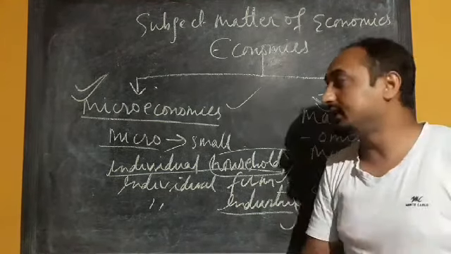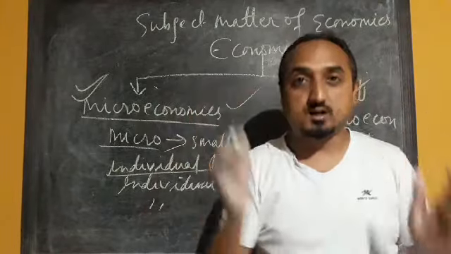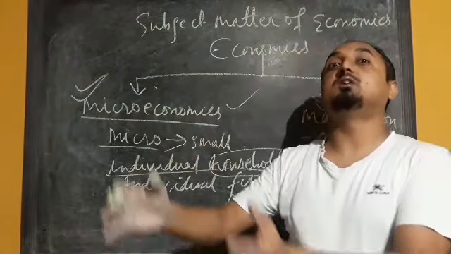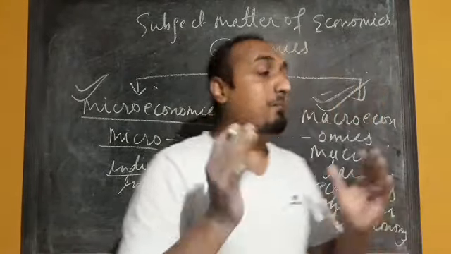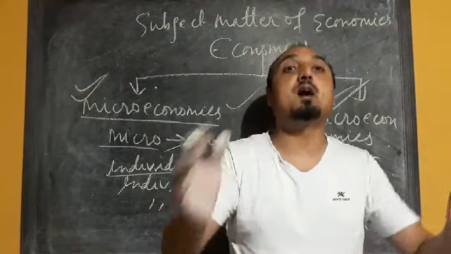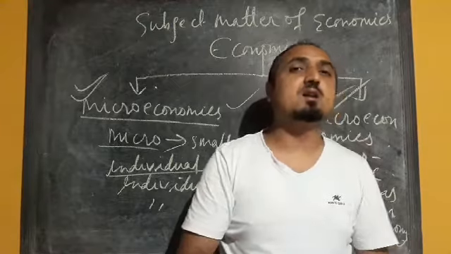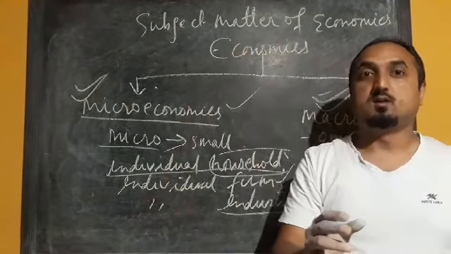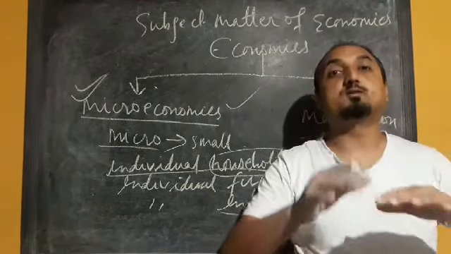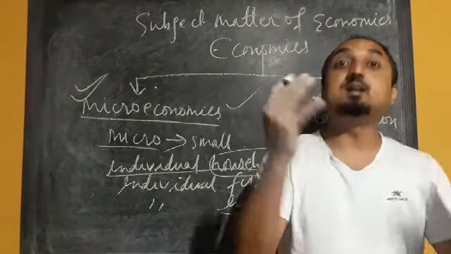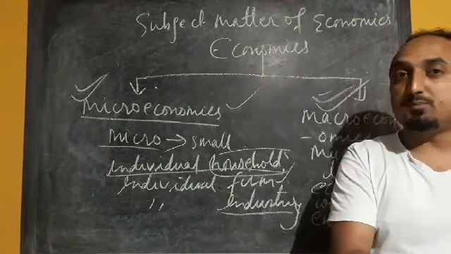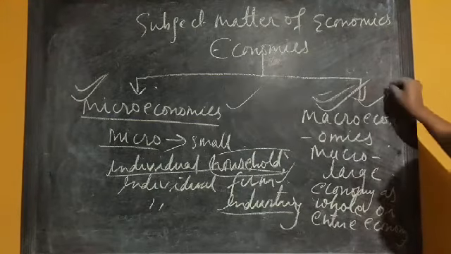Once again, please try to get the difference. Microeconomics studies the individual economic unit or its behavior, whereas macroeconomics studies the behavior of the economy as a whole. When we talk about the prevailing prices all over our country for any commodity, that is called the general price level, and that is a part of macroeconomics.